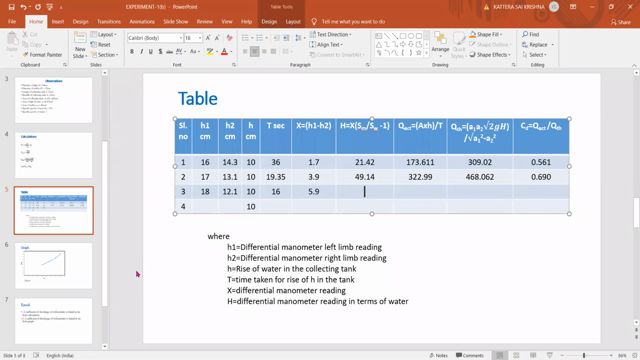304, Banu Prasad. Next, 319, Nani. Yes, sir. Yes, tell H value here for third reading. Calculate it and tell. Excuse me, sir. 74.34. Okay.